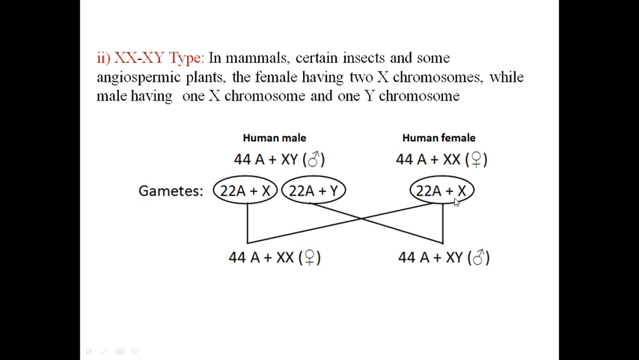Female produces only 1 type of gamete. 100% gametes contain 22 autosomes and 1 X chromosome. So after fertilization, if the X containing sperm fertilizes the ovum, there is a female sex. If the Y containing sperm fertilizes the ovum, that is a male sex.